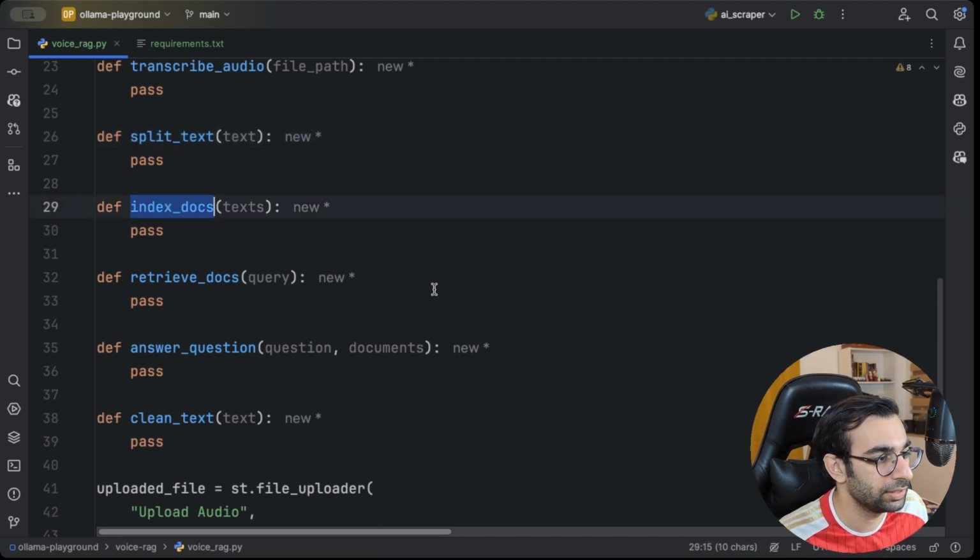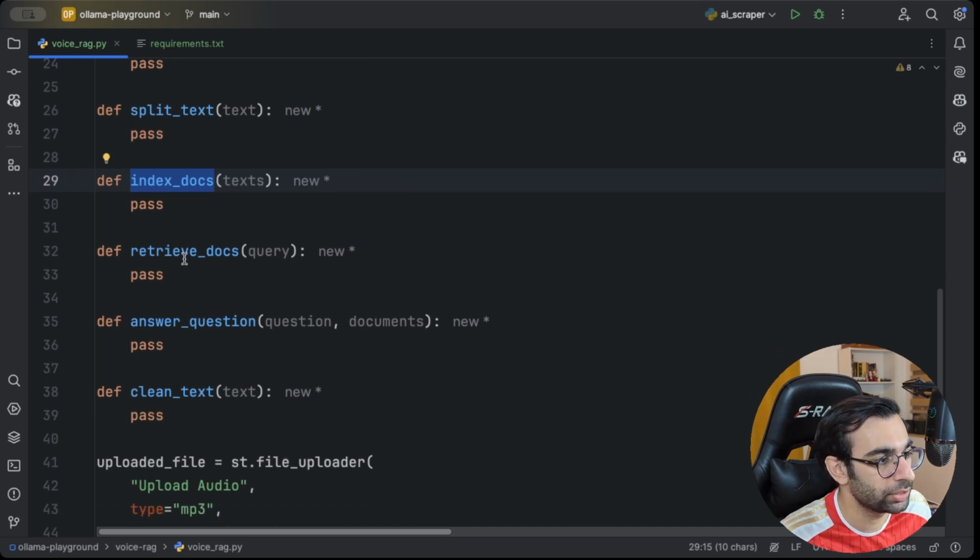This will be done in index docs. And then we are basically done. We set up our RAG. Then the user will come and ask a question. We are gonna pass that question to our vector store, retrieve all the related documents. This will be done here.